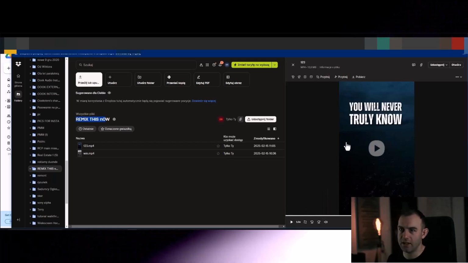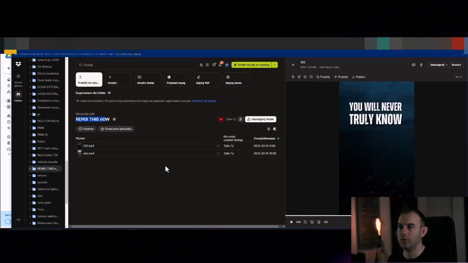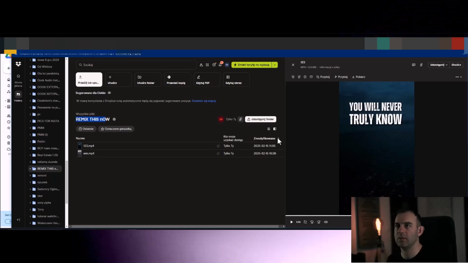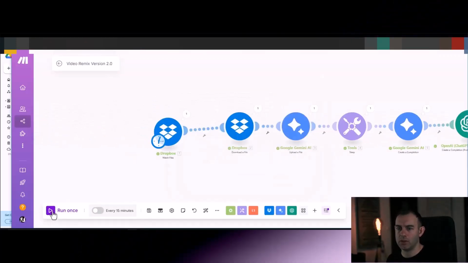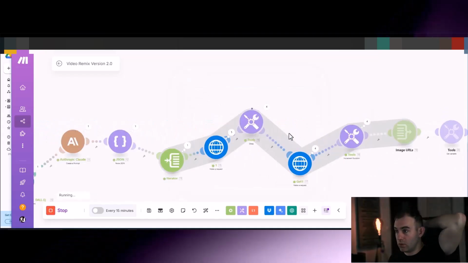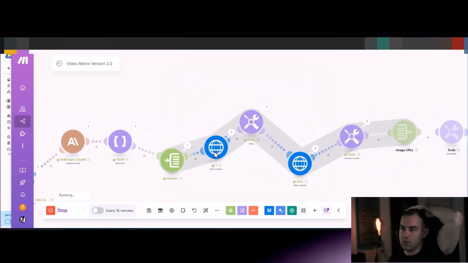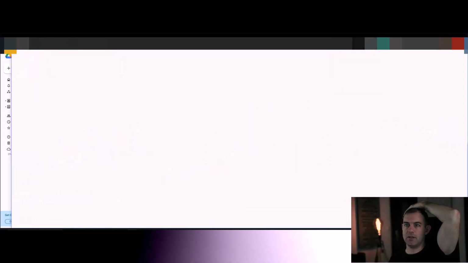Okay, so you get the idea. That's the kind of video that we're putting into the system, and let's now see what it is spitting out. Let's run. Okay, so our system is working out through the images now, generating them, and let's have a look into the FluxDev again.